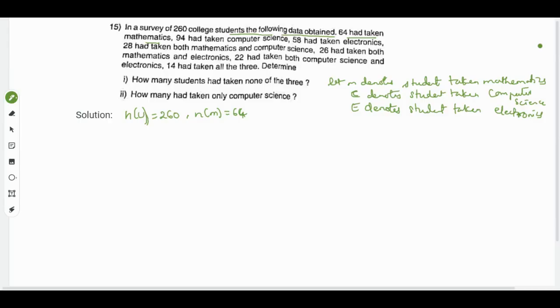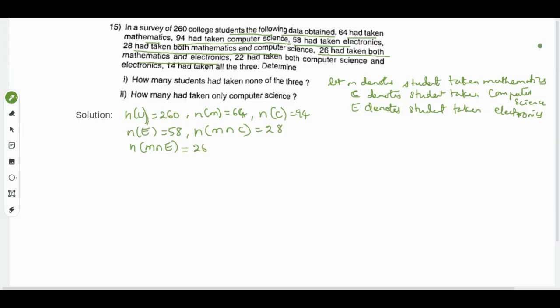So now n of m will be 64, then 94 are computer science students, so n of c will be 94, then 58 are electronics, n of e will be 58, then 28 students take both maths and computer, so n of m intersection c will be 28. Then 26 take both maths and electronics, so m intersection e will be 26.